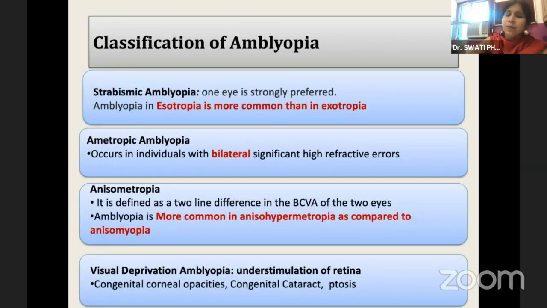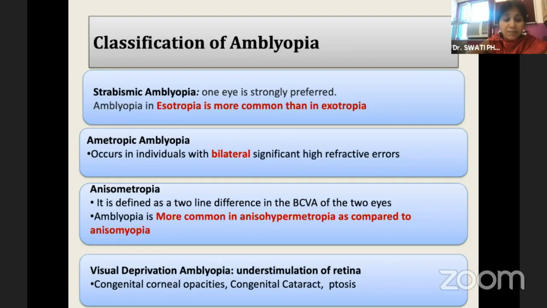Then there is ametropic amblyopia, where bilaterally high significant refractive errors are present, which causes formation of blurred vision and thus leads to amblyopia. In anisometropic amblyopia, basically there has to be a two line difference in the two eyes to call it amblyopia, and it's more common with anisohypermetropia as compared to anisomyopia, and it's an abnormal binocular interaction between the two eyes that leads to amblyopia.